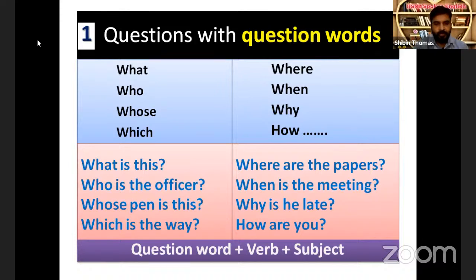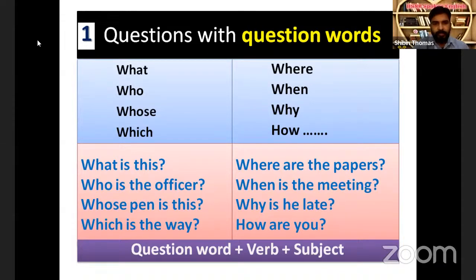The third one is exceptional. There the question word is whose, pen is the subject, is is the verb, and this is the dummy subject there. Then, which is the way? Which is the question word, is is the verb, the way is the subject. Like that, we can see the common pattern of all these questions with question words. The first type of questions is question word, verb, subject.